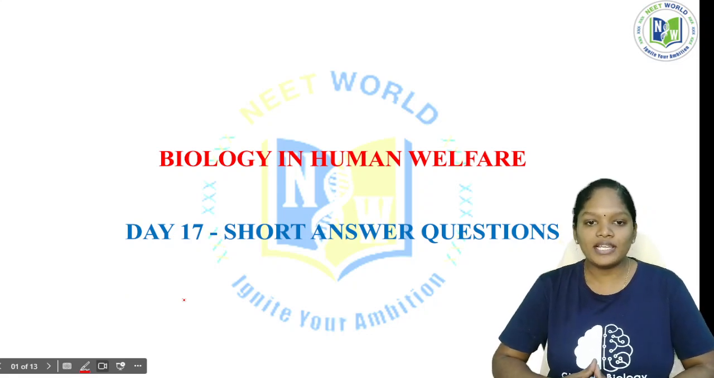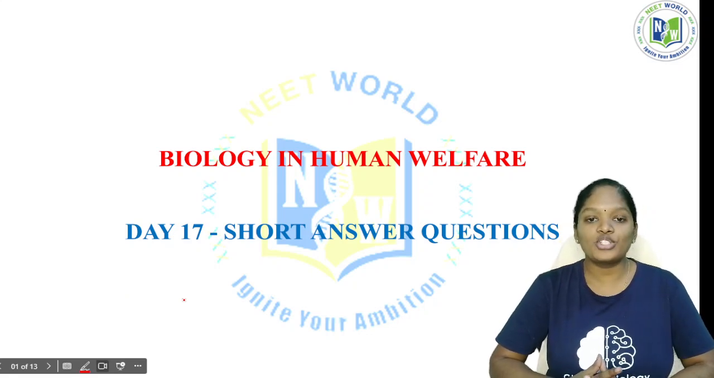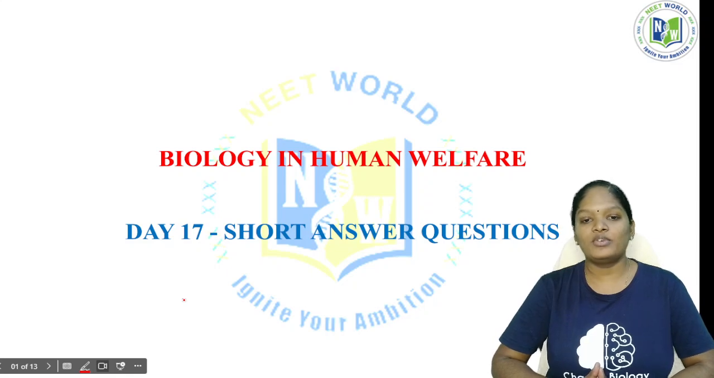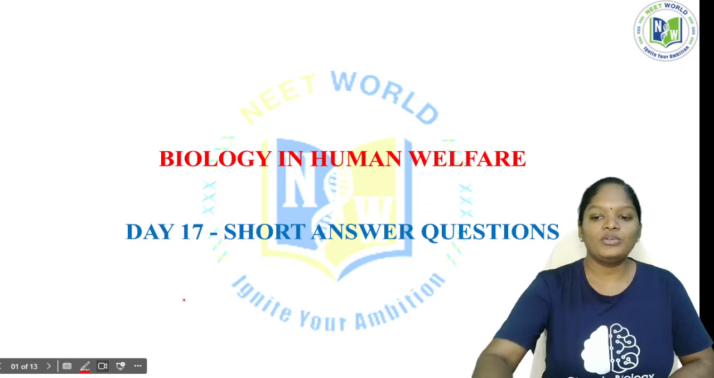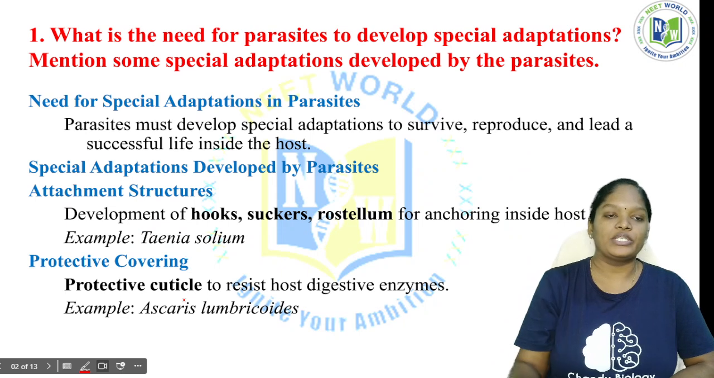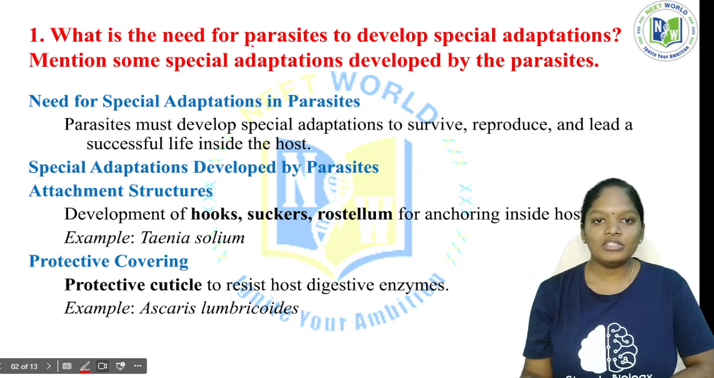So in today's class we are going to see the short answer questions in the Biology in Human Welfare chapter. Okay, so this is the 17th day of our series. So without any delay we'll start the first question. What is the need for the parasite to develop special adaptations? Mention some special adaptations developed by the parasite.